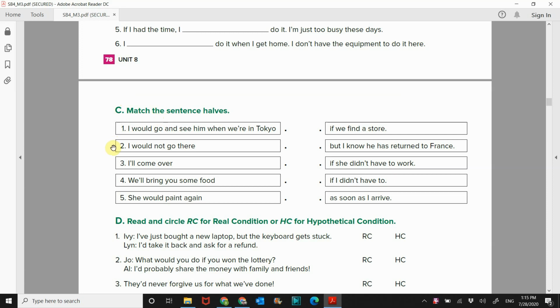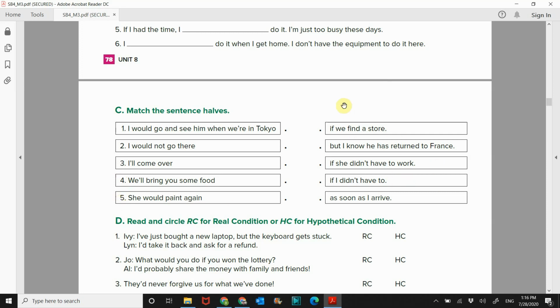I would not go there. I'll come over. Number 4, we'll bring you some food. And number 5, she would paint again.